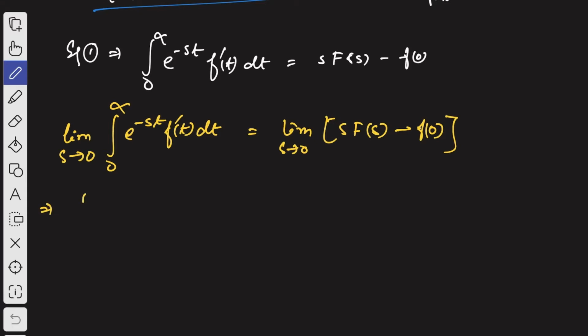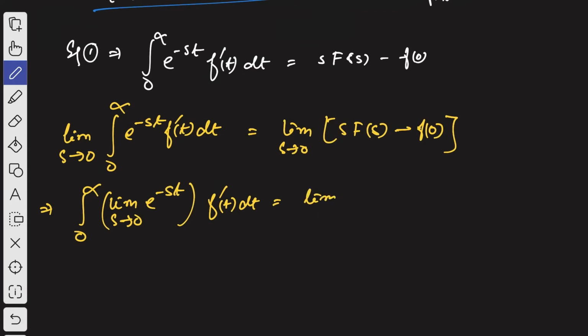Now here you see, the left hand side can be written as integration 0 to infinity of limit s tends to 0 of e to the power minus st f dash of t dt. Here the limit of s capital F of s as s tends to 0 is already a constant, so f of 0 we can write directly.